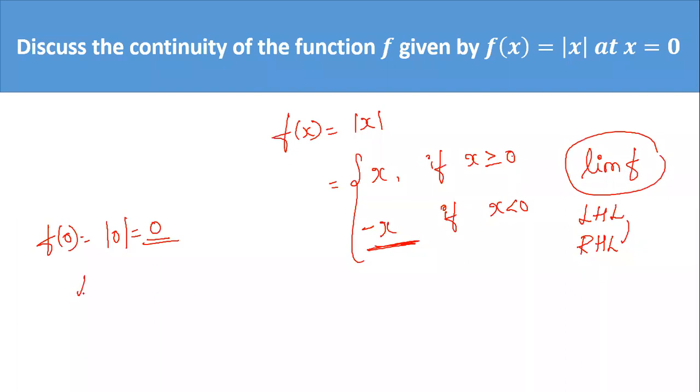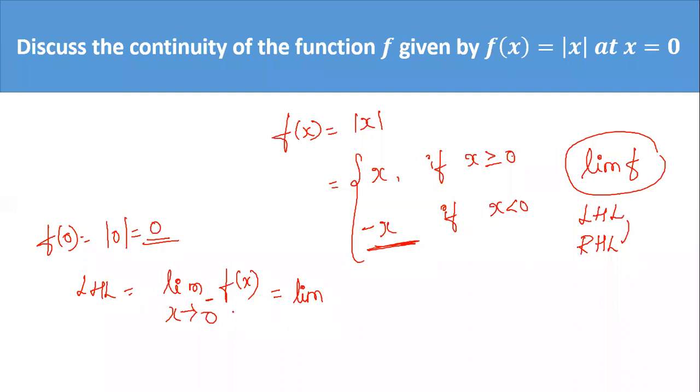So what is left hand limit? Left hand limit is limit f of x as x tends to 0 from the left. So 0 from the left means values less than 0, correct? If x is less than 0, what happens to f of x? It is minus x, correct? f of x becomes minus x.